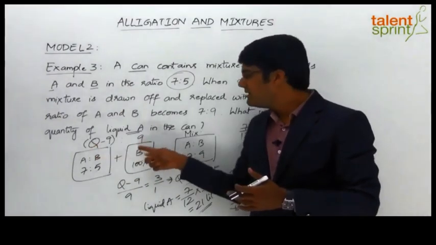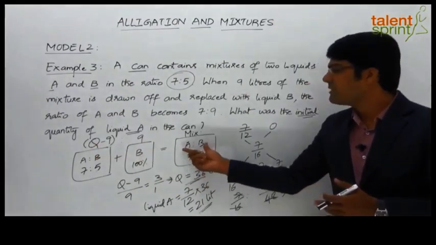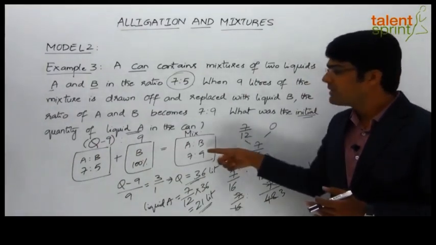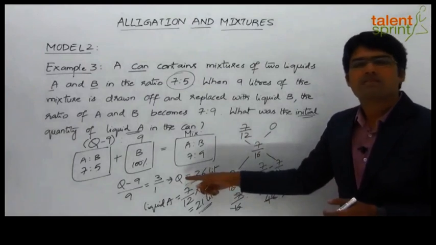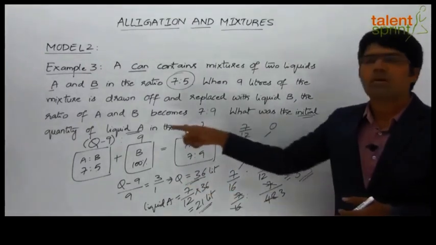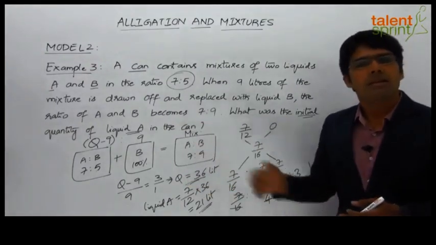By adding these two, we get a mixture in which A is to B, the ratio is 7:9. So the alligation rule can be applied to these strengths, which will give us the quantity q. Once we get the quantity q, we can find out the initial quantity of liquid A or liquid B as per the requirement of the question.